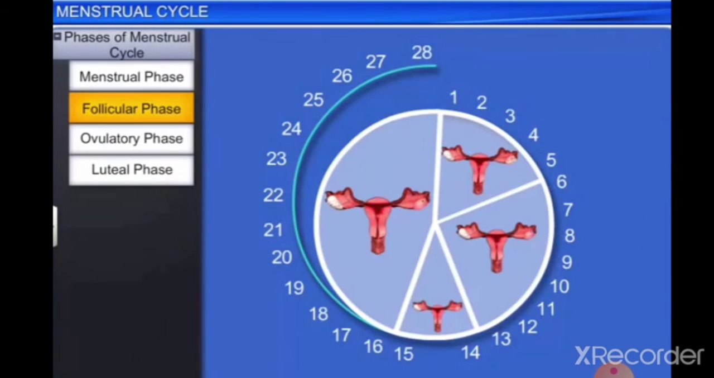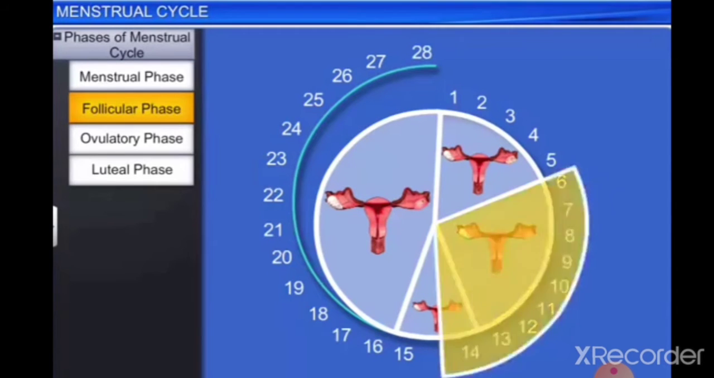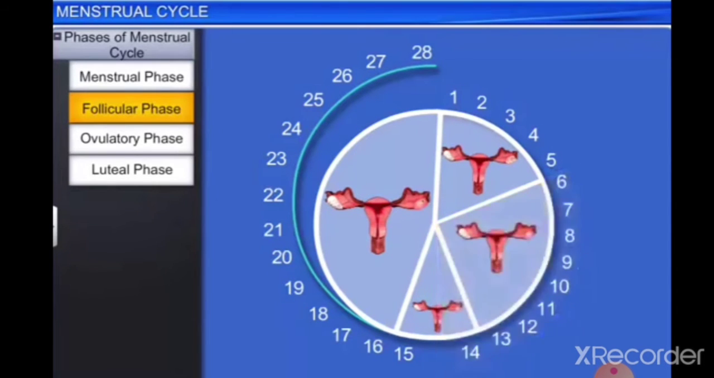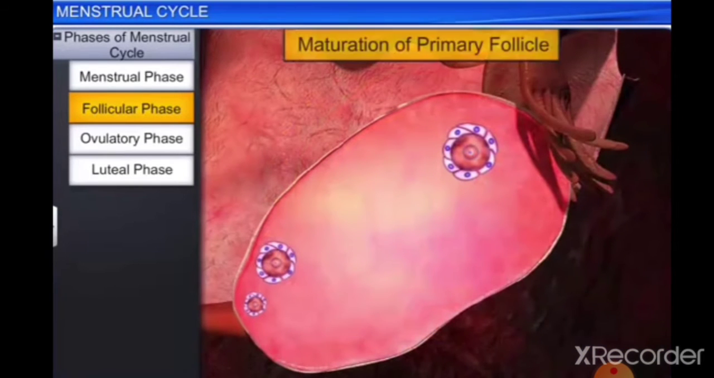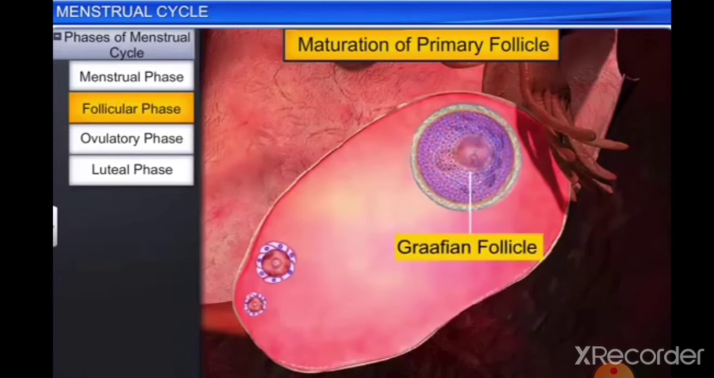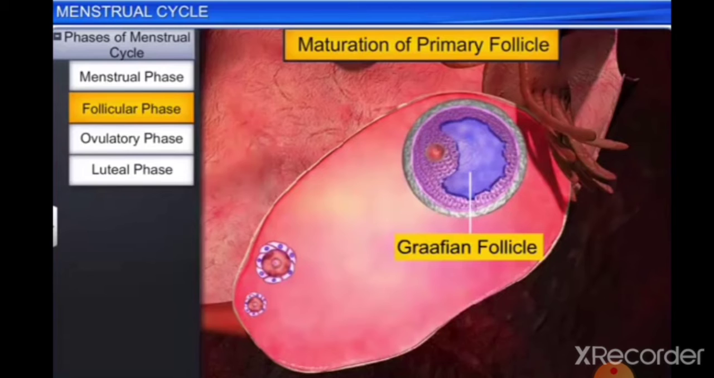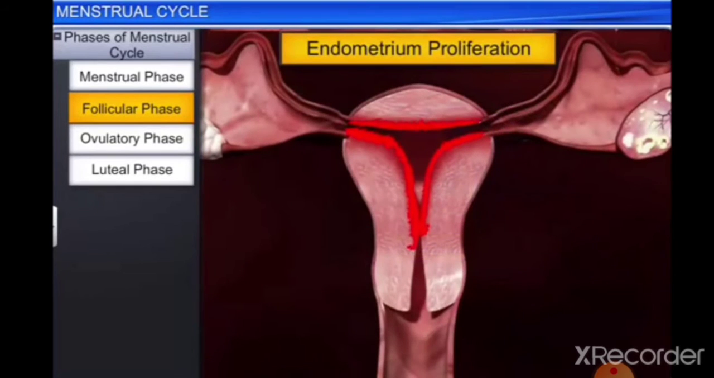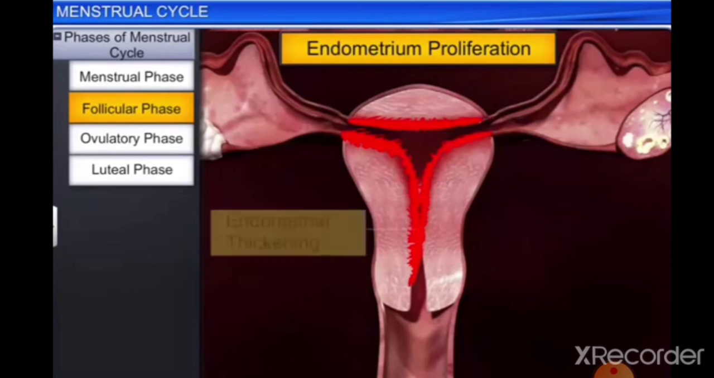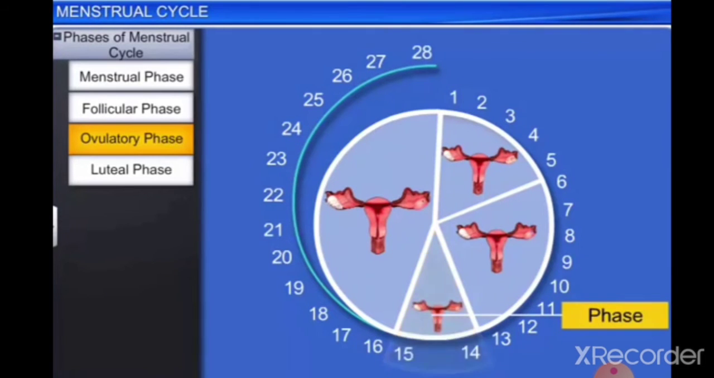The menstrual phase is followed by the follicular phase, which occurs between days 6 and 14 of the menstrual cycle. During this phase, the primary follicle in the ovary matures into a Graafian follicle. Simultaneously, the endometrium undergoes proliferation, a process of regeneration which results in the formation of a new thick endometrium. The follicular phase is followed by the ovulatory phase, which occurs during the middle of each menstrual cycle.